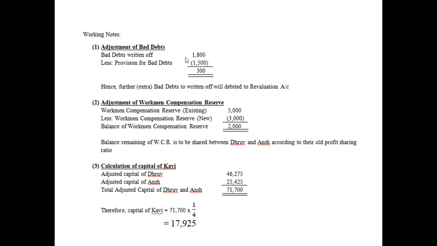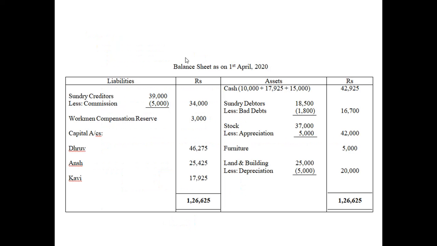It is actually absorbing. If you still have doubt, open the book of class 11. There is one chapter, provisions and reserves. You go through that chapter.